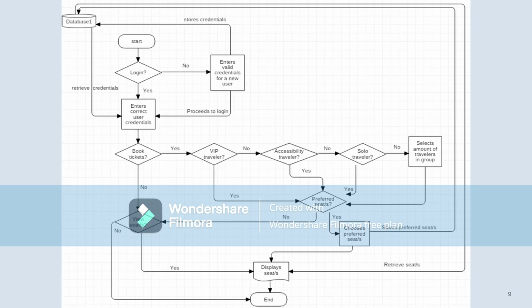Here is the flowchart of the system. It shows the design of how the system would work from start to end. Here is an example of one branch. The customer navigates to the web page. The guest is greeted with a login page, or if they don't have credentials, they will then register and then log in. Next, they will decide if they want to book tickets. If they say no, they will go to decide if they want to view their seats, and if that's no, then this will end that branch. However, there are quite a few branches in this, but I won't go into detail about all of them.